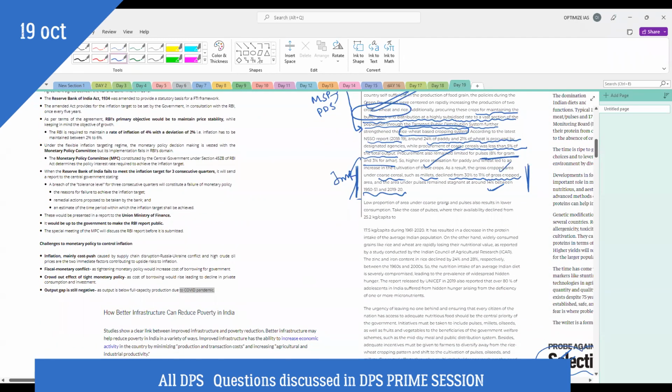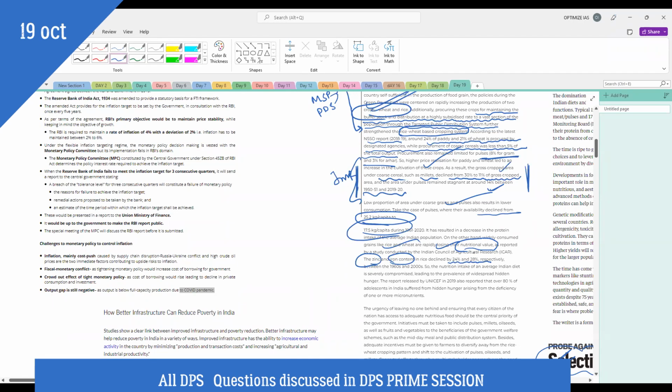You see, low production of coarse cereals. Availability is declining. Coarse cereal availability is declining. Pulses availability has declined. On the other hand, rice and wheat have low nutritional value. You see zinc and iron. I was talking about iron deficiency in pregnant women. The content in rice is declining.